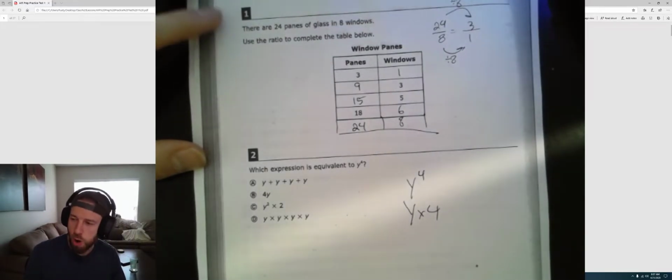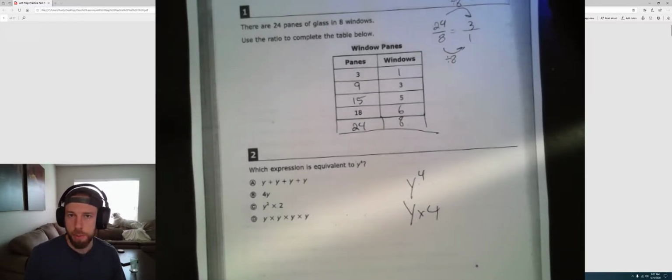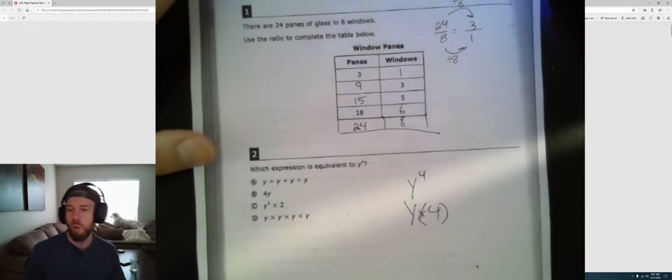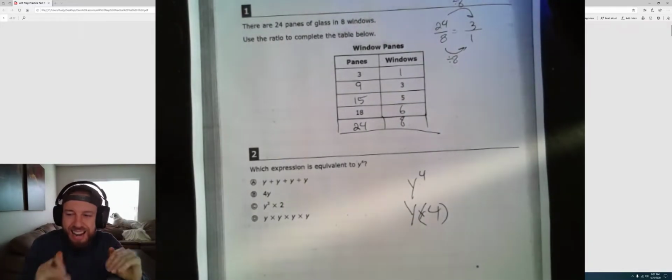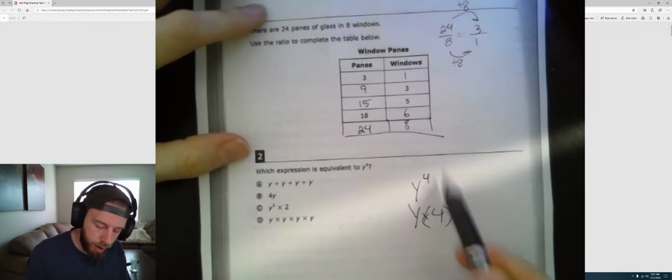Now, there's a couple things wrong with this. First of all, we don't use x for multiplication. It's gone. Done. Never will again. We use a dot, right? Y times 4. That's what people think that is, but that's not it. If I wanted to do y times 4, I would tell you y times 4. I wouldn't do some crazy thing like y to the 4th power.